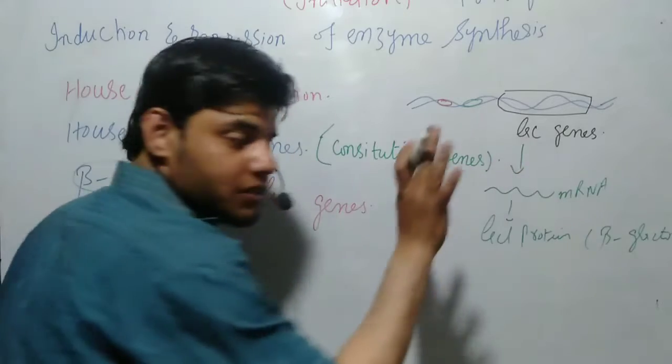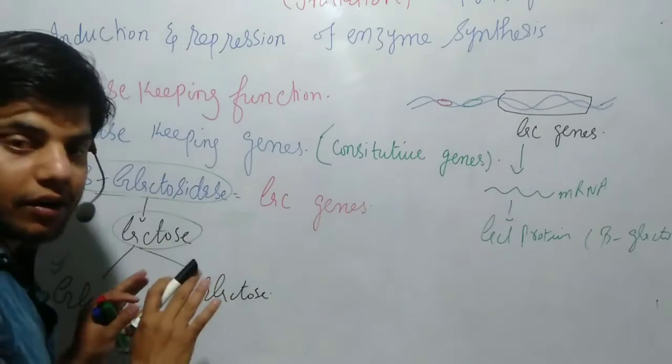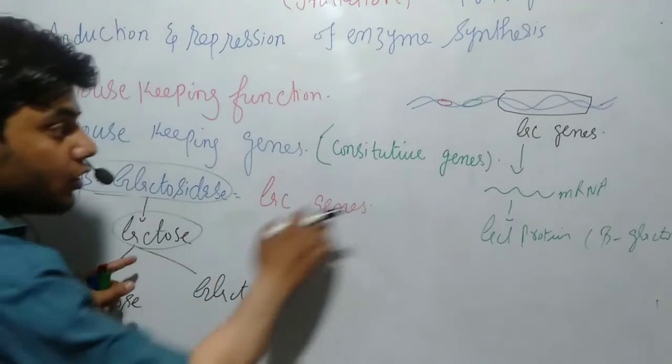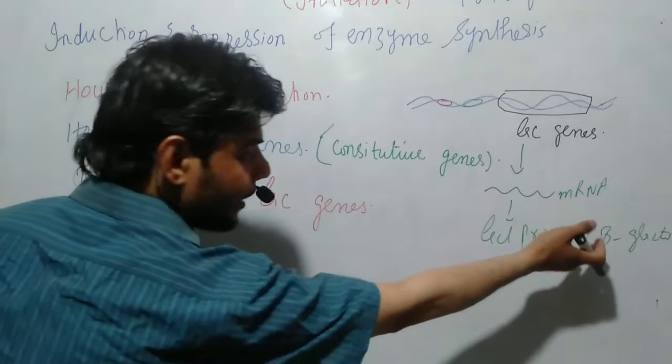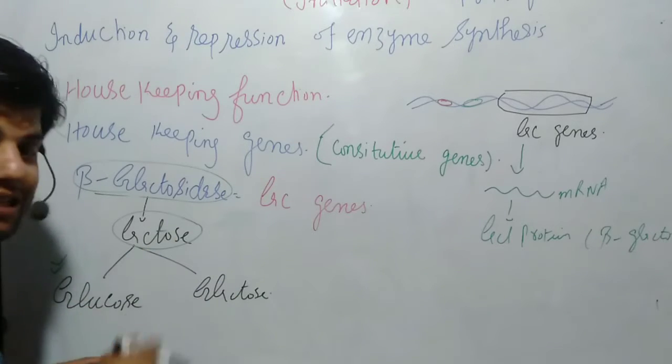This process, let's suppose, is activated. We don't need this process. Why? Because glucose is already present. We need this process in the case when lactose is present. So if lactose is present, then beta-galactosidase will be produced and it will break down the lactose into glucose and galactose.